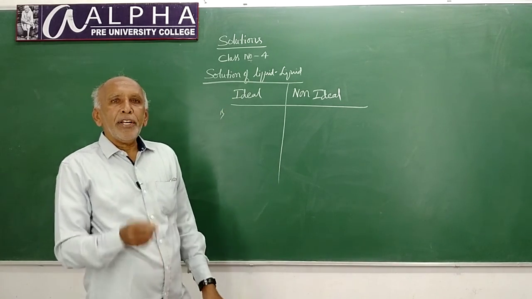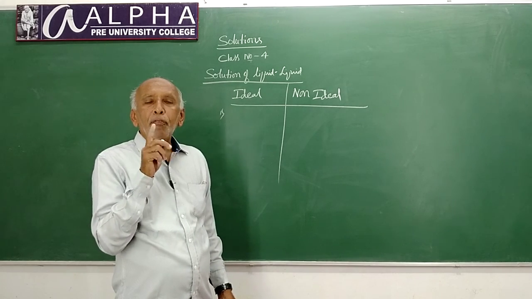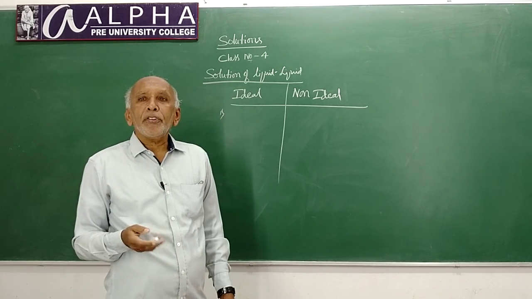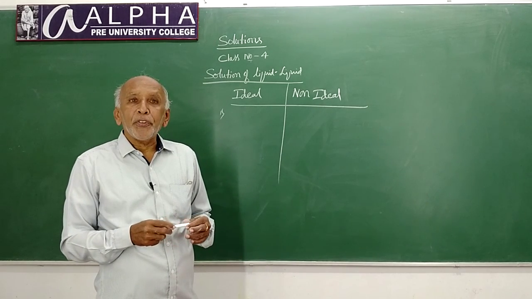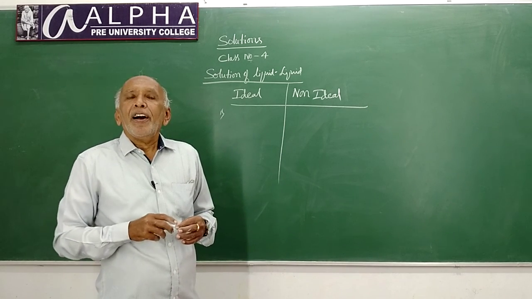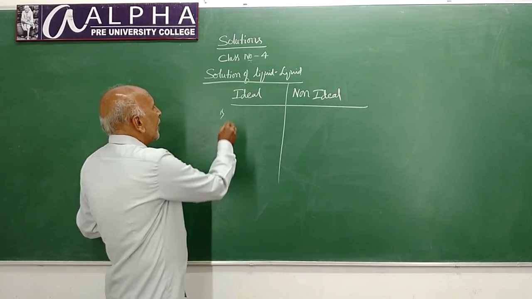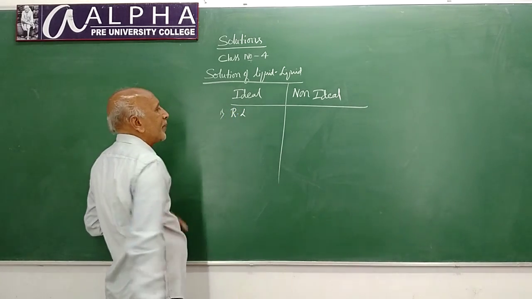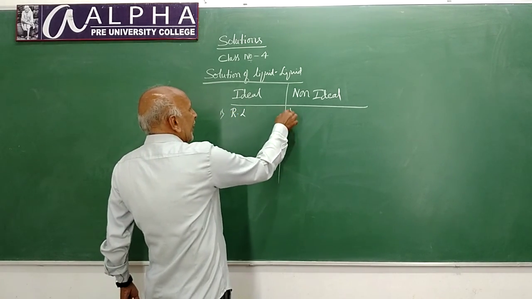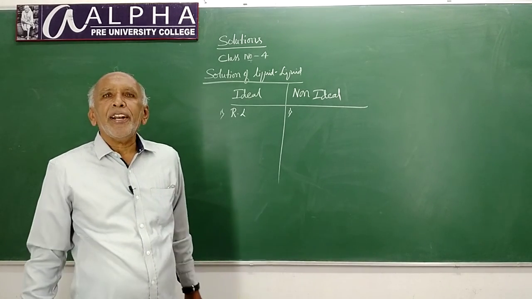An ideal solution is one which strictly follows Raoult's law at all compositions, that means concentrations, and temperatures. That means it obeys Raoult's law. Automatically, non-ideal solutions do not obey Raoult's law.